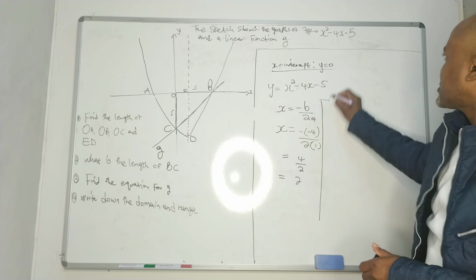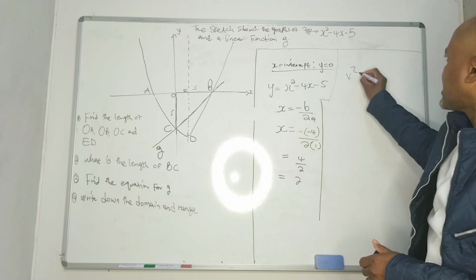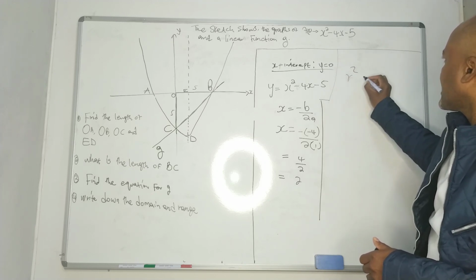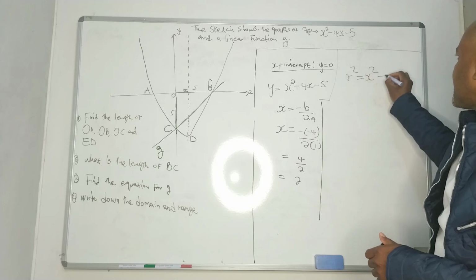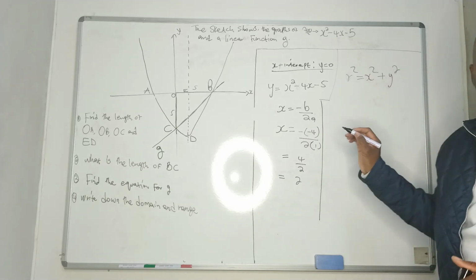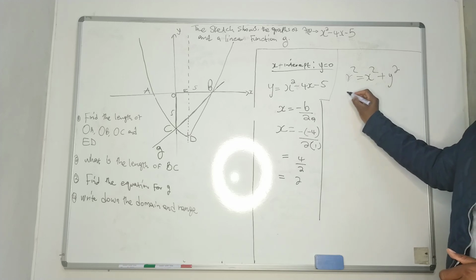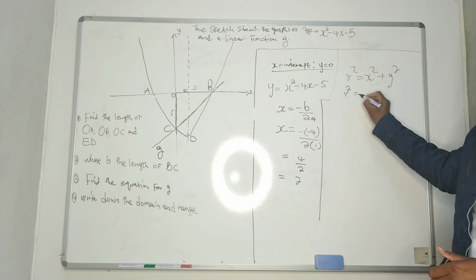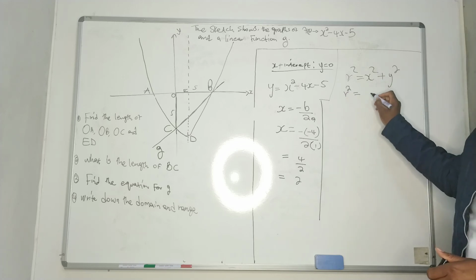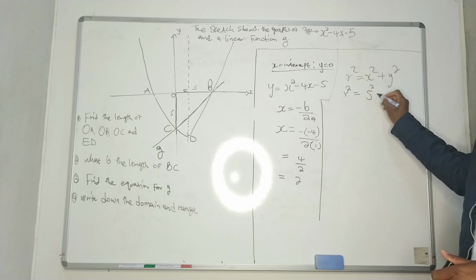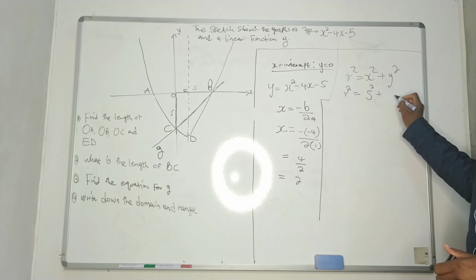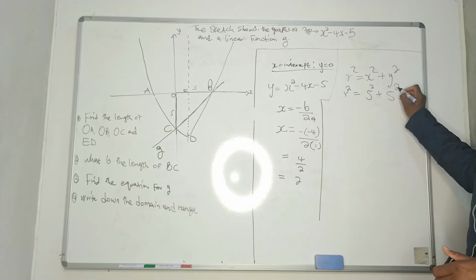So in other words, we're going to say, okay, r squared is equal to x squared plus y squared, okay? So we need this value here. This is going to be r squared equals, what is x squared? We said it is 5 squared plus this y squared, we said it's 5 squared.